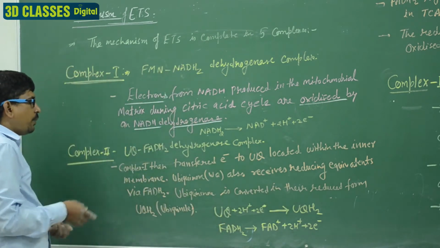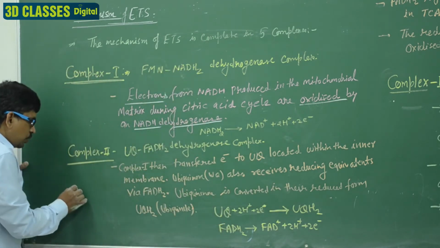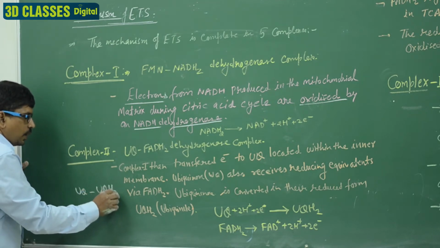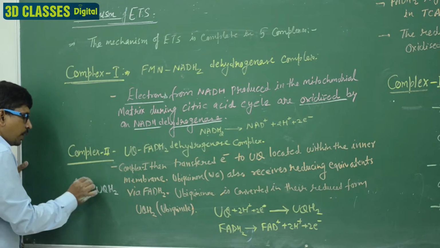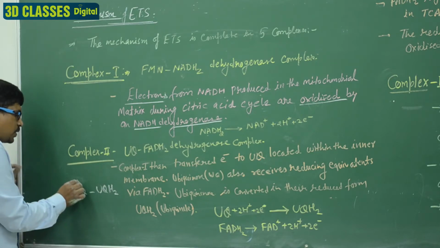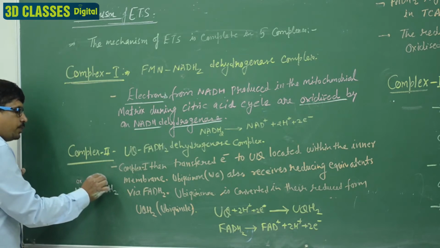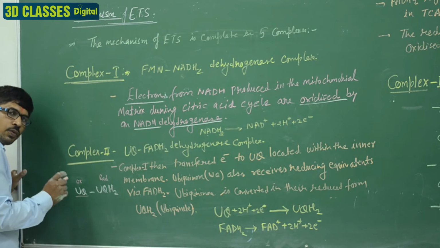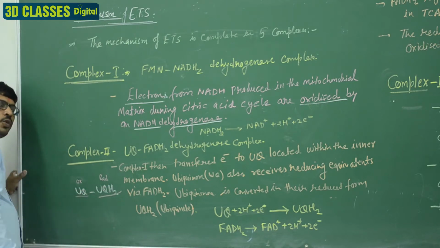So there are 2 names here: first one is UQ, and second is UQH2. It is the oxidized form, and it is the reduced form.